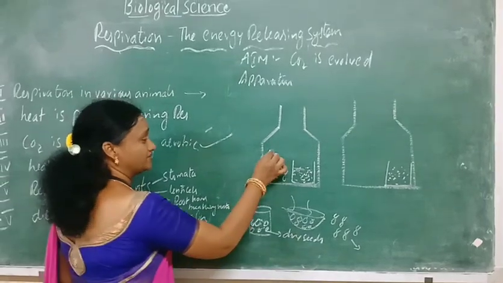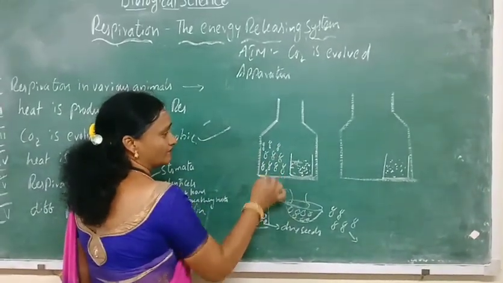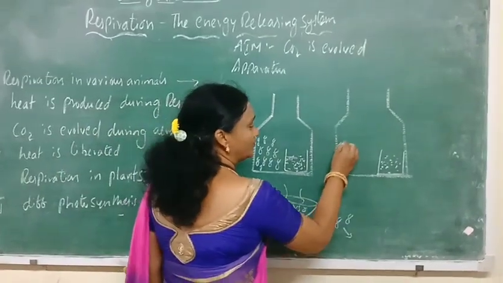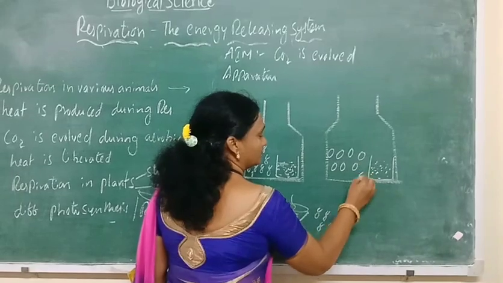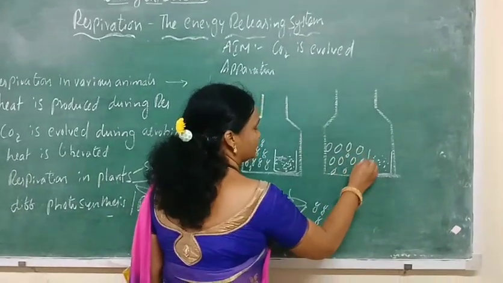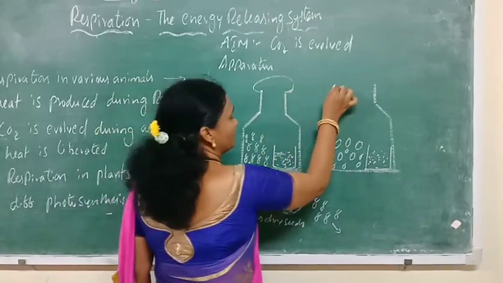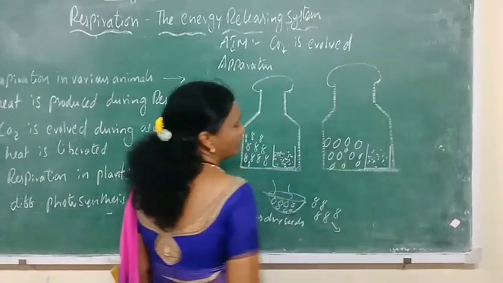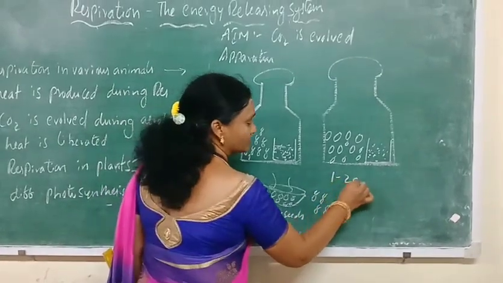Those germinating seeds will be taken in one glass bottle, and in another glass bottle we will be taking the dry seeds directly. Then close these bottles with the help of a rubber stopper. Leave this setup of apparatus for 1 to 2 days.